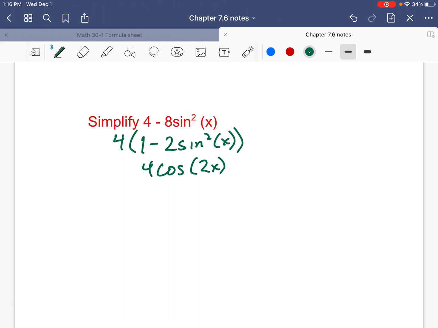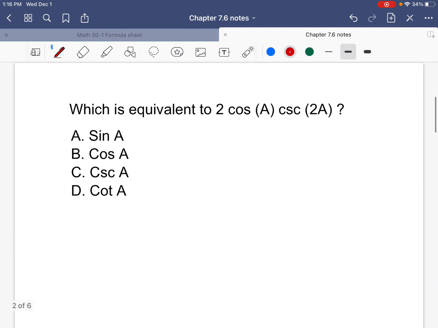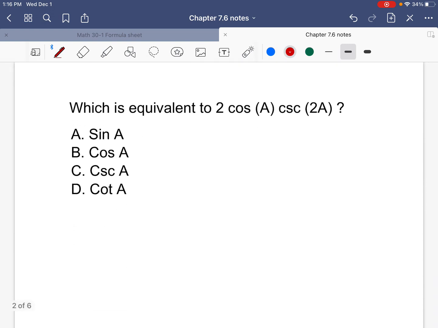So we can make this 4 times cos of 2x. Right, now, I want to point out something important. This is not equal to cos of 8x. If you think about it for a minute, cosine goes up and down, fluctuates. So it doesn't automatically become 8 times bigger.